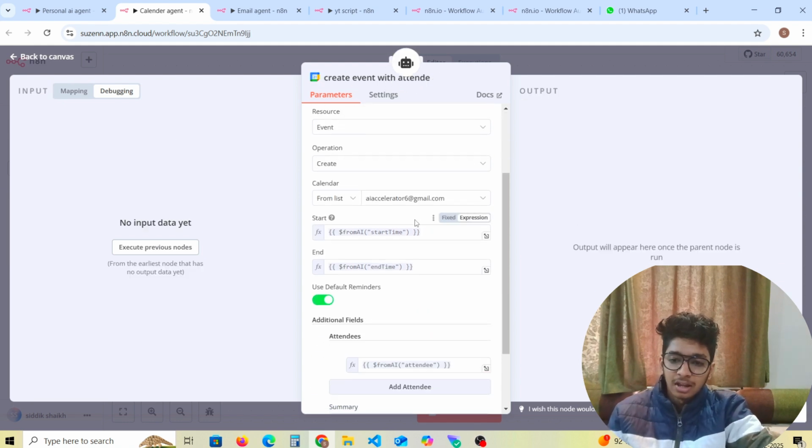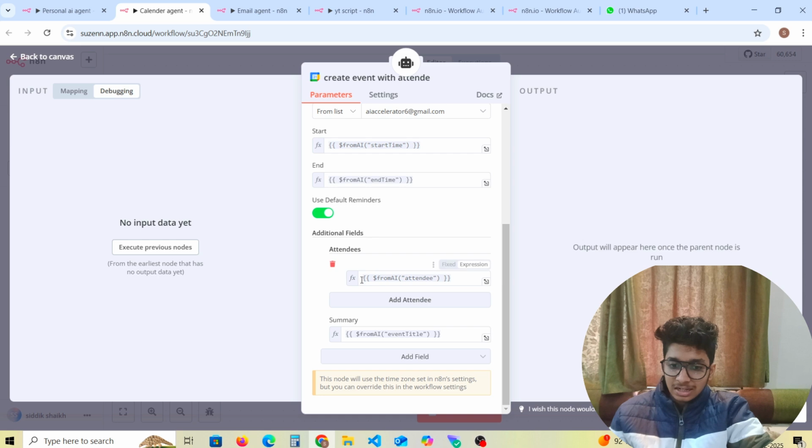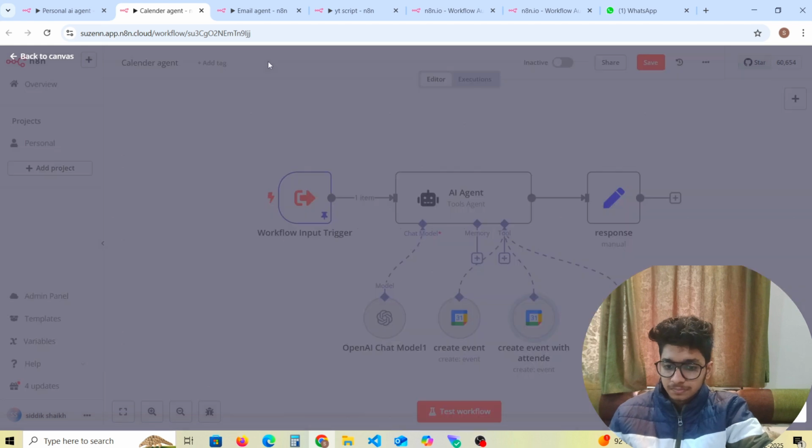It means, like, let's say in the calendar agent, we are going for a dinner with someone else. So we can present their name also within attendees. So here's the attendees, and here the summary from event titles.